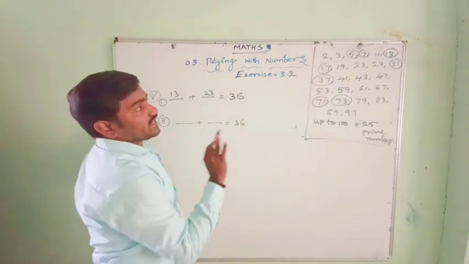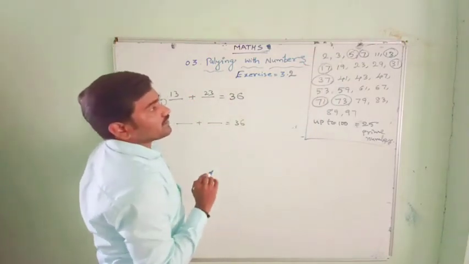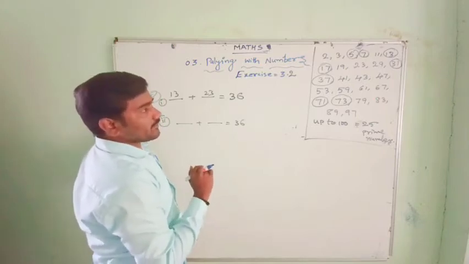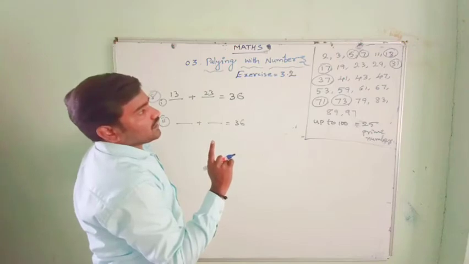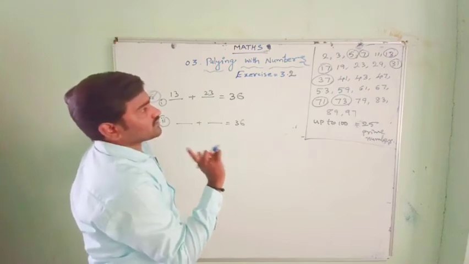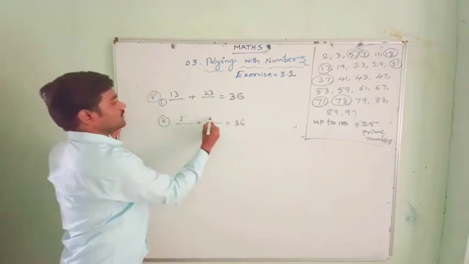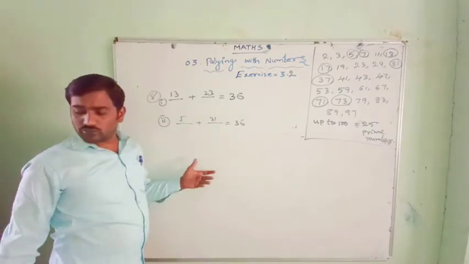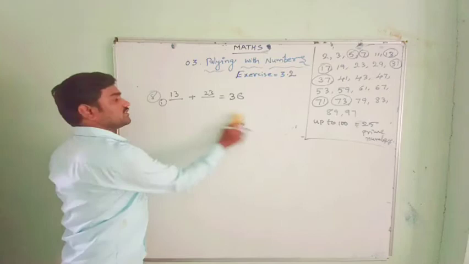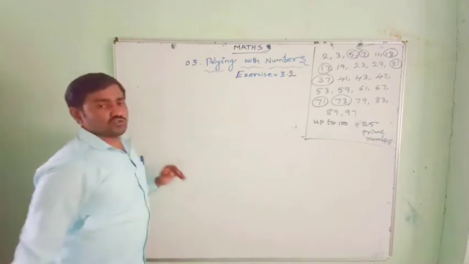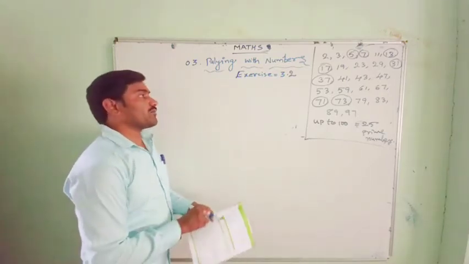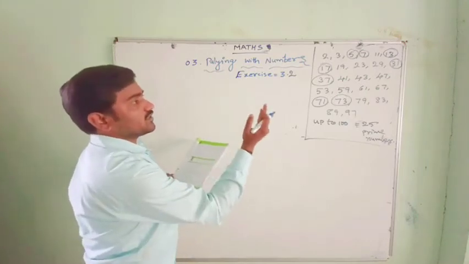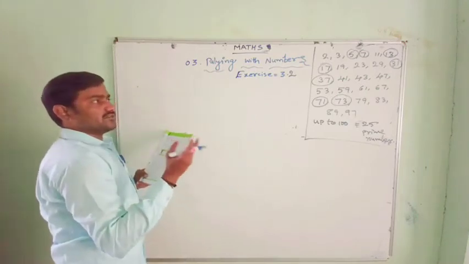If there are any other numbers where we can write the sum of the two numbers as 36 again, see that: 5 plus 31 is 36. So in this way, how many are possible? You write as many sums here. The sum of two odd prime numbers should be 36. As we got, 13 plus 23 is 36, 5 plus 31 is 36.